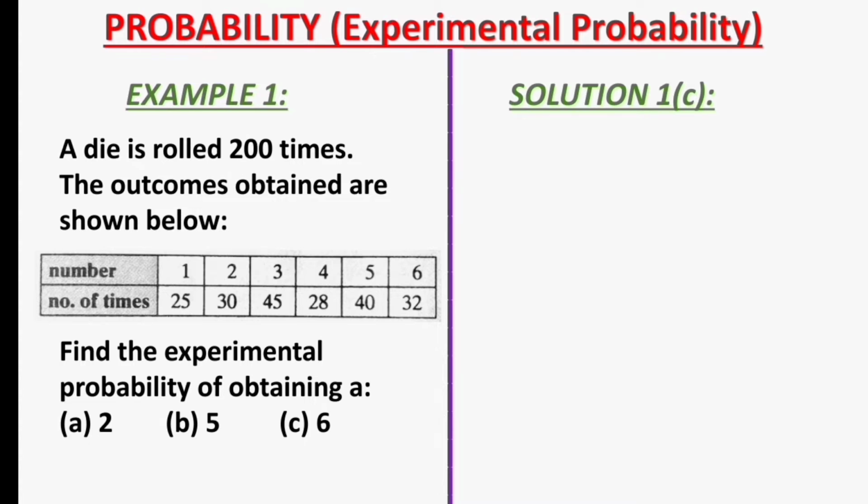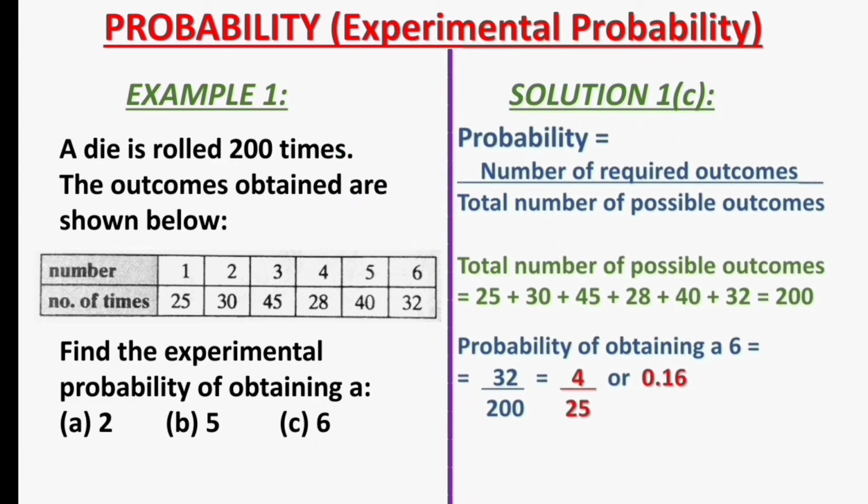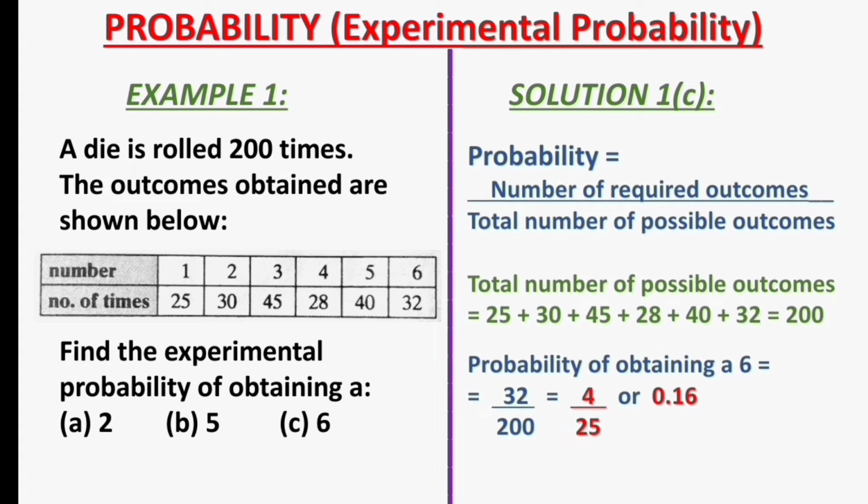From the previous explanation, what do you think will be the probability of obtaining a 6 in the solution to question 1C? Let's see if you are right. The probability of obtaining a 6 is 32, representing the number of required outcomes for a 6, divided by 200, representing the total number of possible outcomes. That should simplify to 4 over 25 or 0.16. I hope you got that right again.